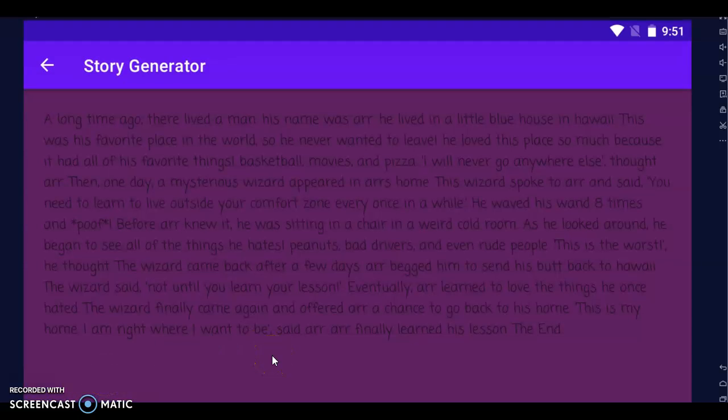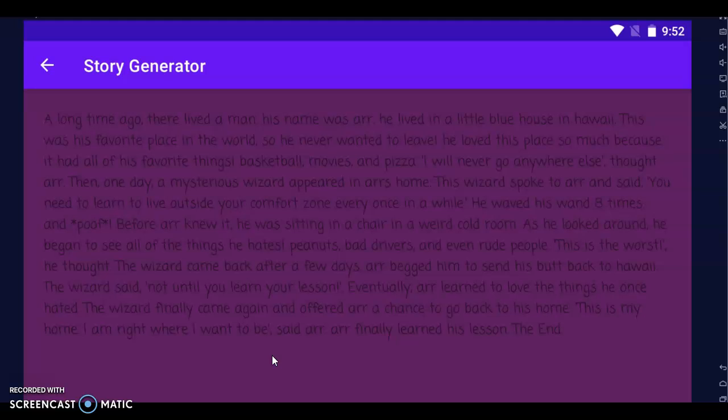I'll just read it real quick just so that you can see the certain parts that are in here. It says, a long time ago there lived a man. His name was R. So those are the 3 letters it took from my name. He lived in a little blue house in Hawaii. This was his favorite place in the world, so he never wanted to leave. He loved this place so much because it had all of his favorite things, basketball, movies, and pizza. I will never go anywhere else, thought R.